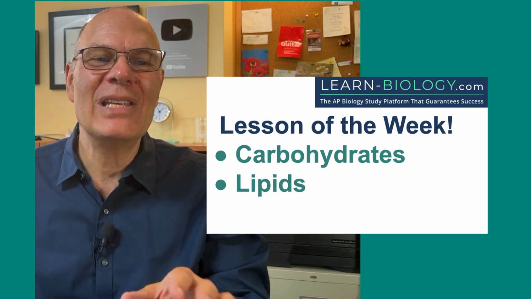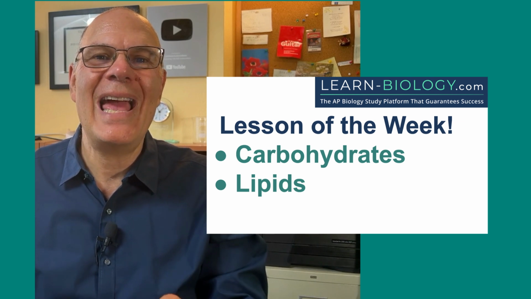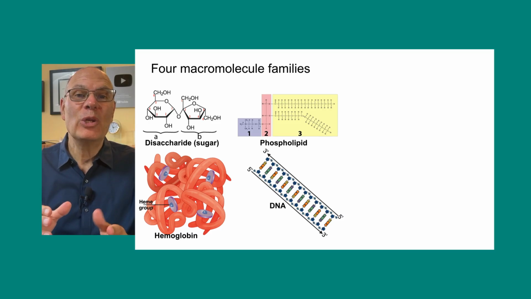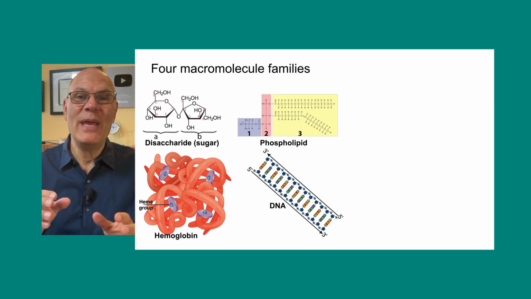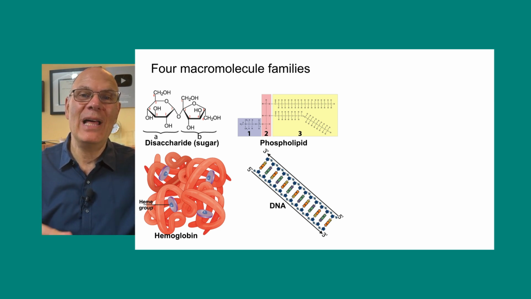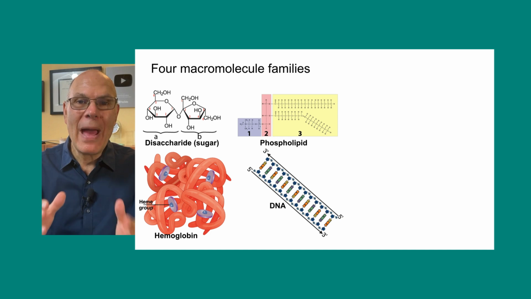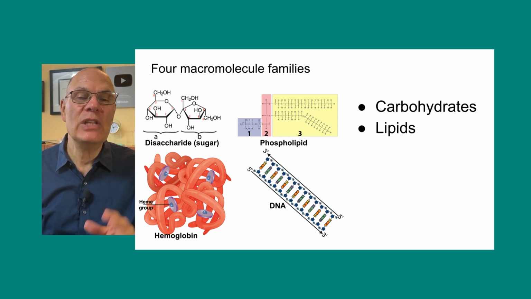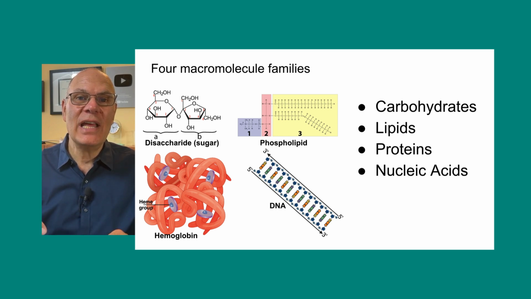Let's start with the lesson of the week, carbohydrates and lipids. Macromolecules are the large molecules that make up living things, and as an AP biology student, there are 4 macromolecule families that you need to know about. Those are the carbohydrates, the lipids, the proteins, and the nucleic acids. In today's lesson, we're going to take on carbohydrates and lipids. Next week, we'll look at proteins and nucleic acids.